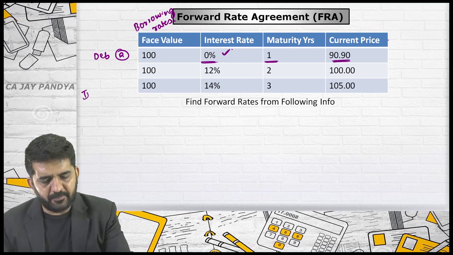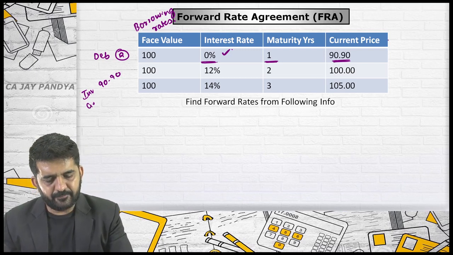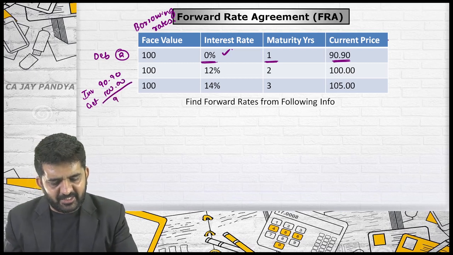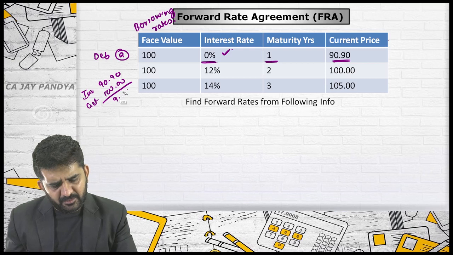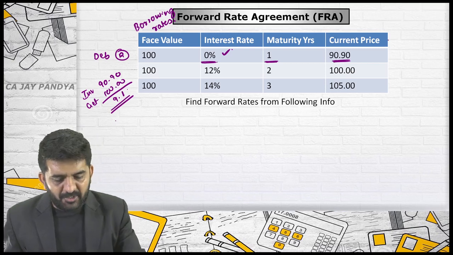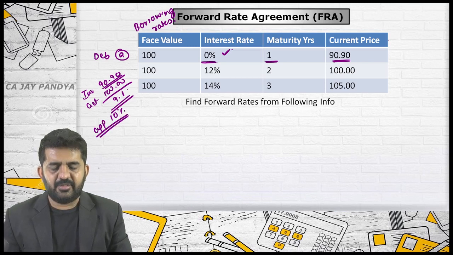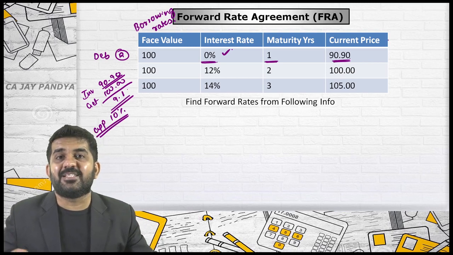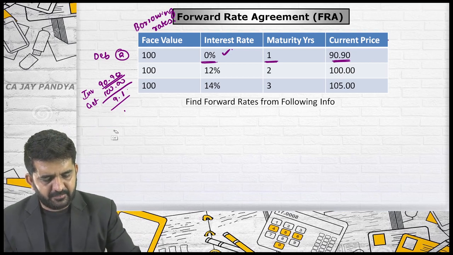You are investing what? 90.90? Is it alright? You are getting what? 100? Is it alright? So what you are getting on 90.90 is 9.1. Is it alright? So you are getting 9.1 rupees on 90.90, which is approximately nothing but 10%. So what you are actually getting is 10%. Is it alright? Let me find out first year's rate.